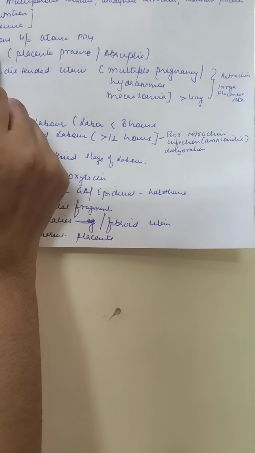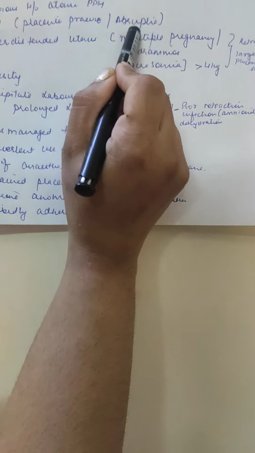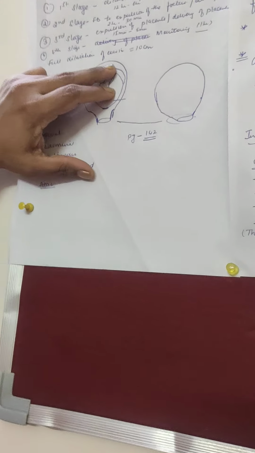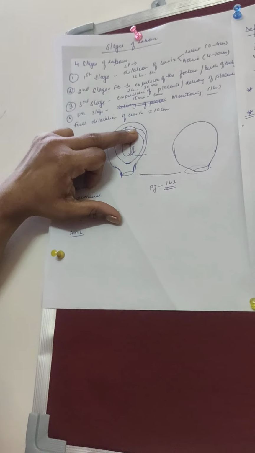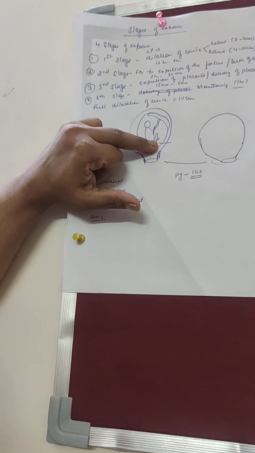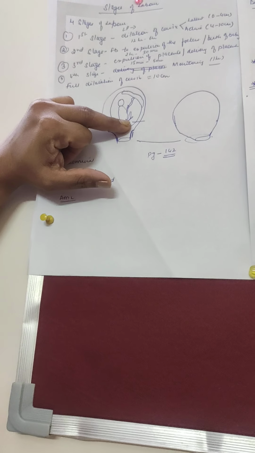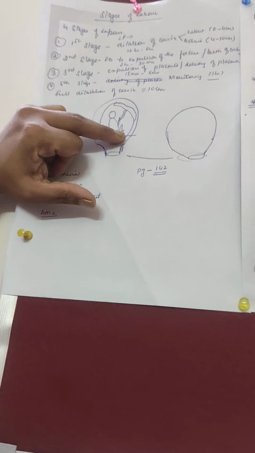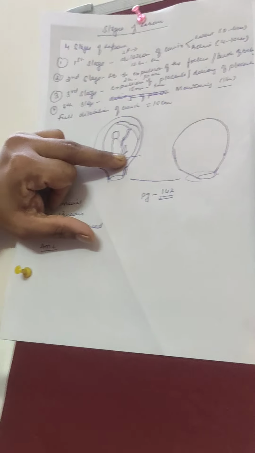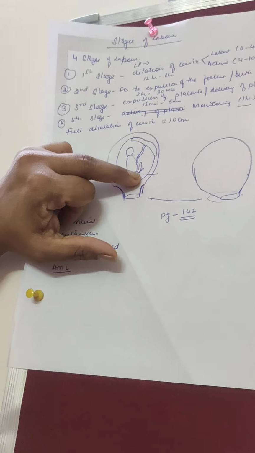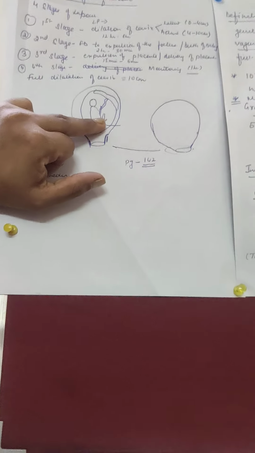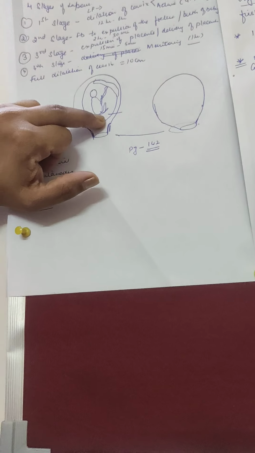Now, two important causes of antepartum hemorrhage are placenta previa and abruptio. What is placenta previa? The placenta is usually attached on the upper segment, but if it is attached at the lower uterine segment, that is called placenta previa. As we already saw in the class on puerperium, the lower uterine segment is loose and flabby. Its capacity for retraction and contraction is less, so the sinuses may remain open and bleed for a longer duration. So if the placenta is in the lower uterine segment, the chances of bleeding are more.